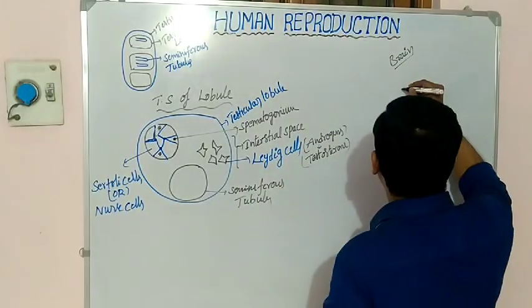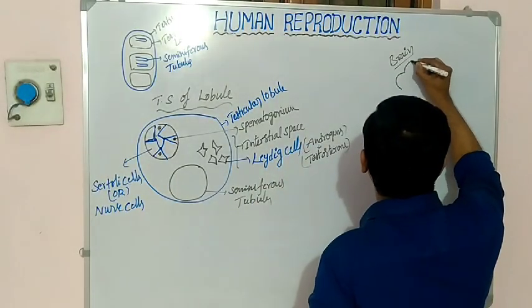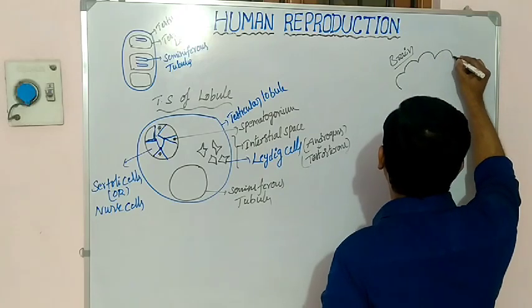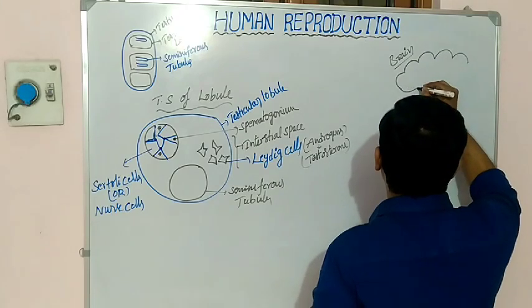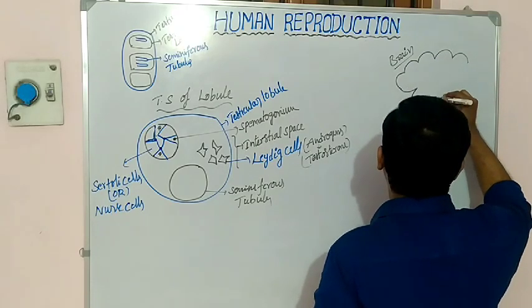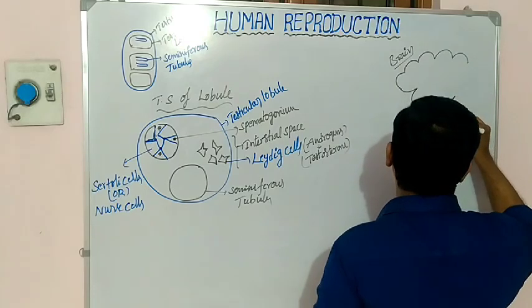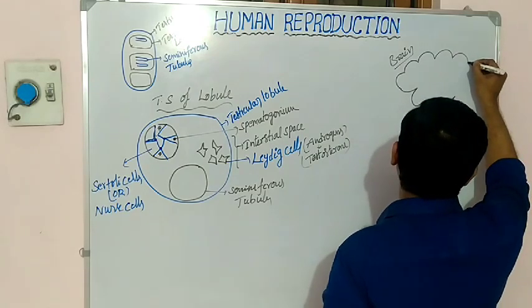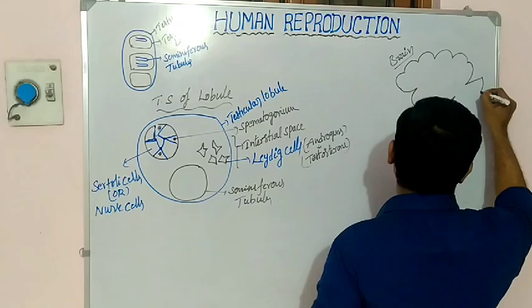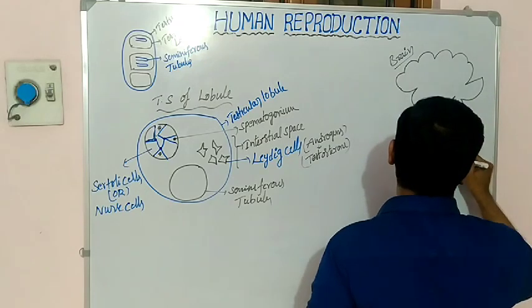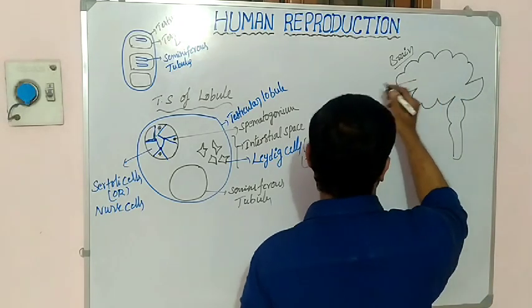Already you know very well the largest part of the brain. So what is the largest part of the brain? That is called the cerebrum. The largest part of the brain is called the cerebrum. So what is this called?